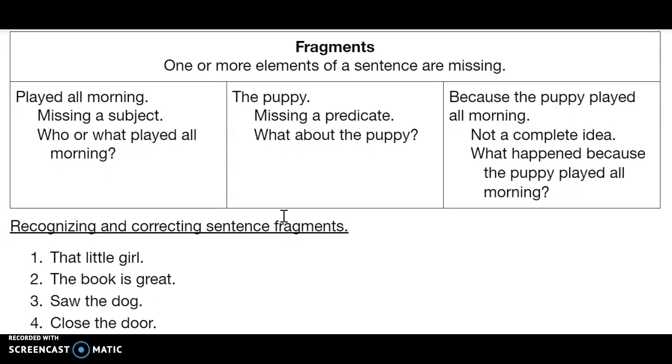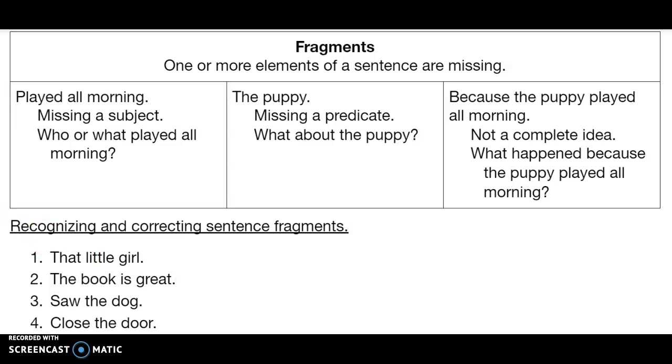So a fragment is something that looks like a sentence, but it is missing something. It has a capital letter at the beginning, it has a period at the end, kind of looks like a sentence. It may even sound like a sentence because we're used to hearing it spoken that way, but it's not technically a complete sentence. It's missing its subject, or it's missing its predicate, or it doesn't communicate a complete idea. So I want to look at these three examples, and then we're going to do the little practice down here, and that'll be it for today.